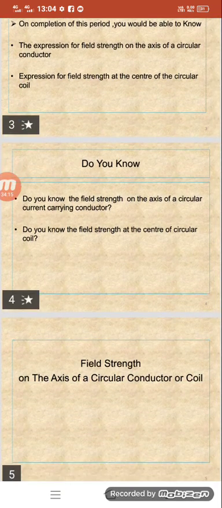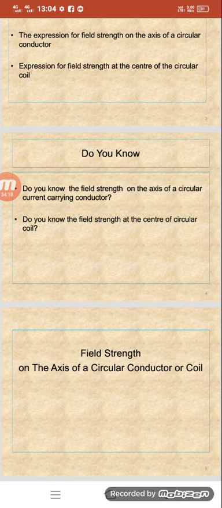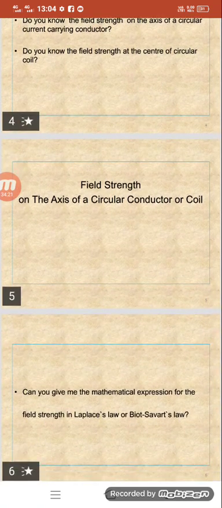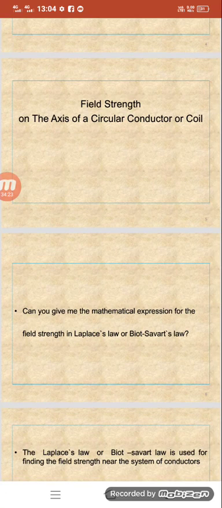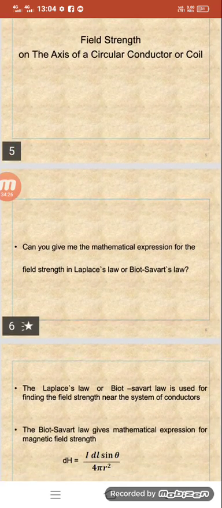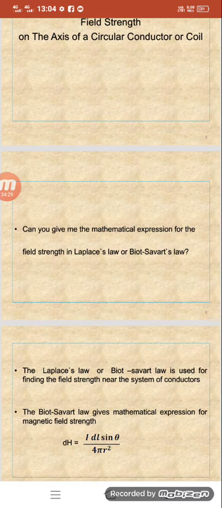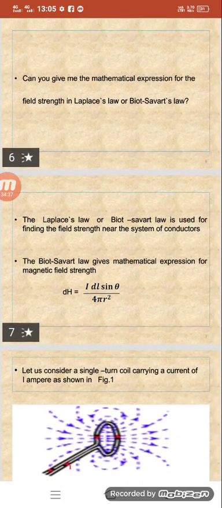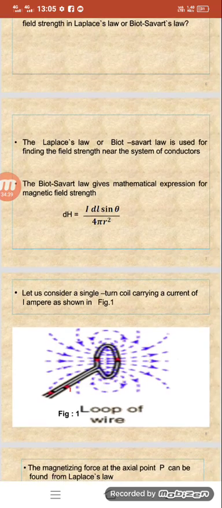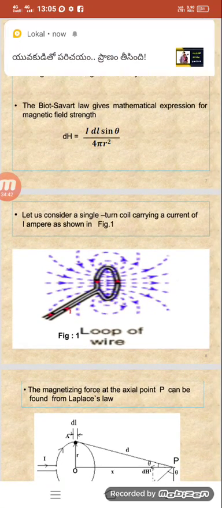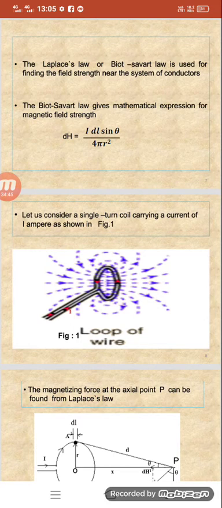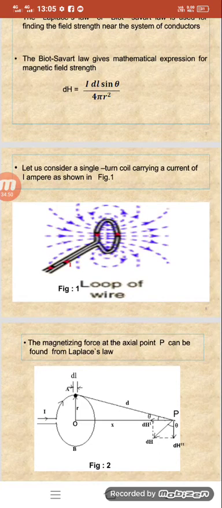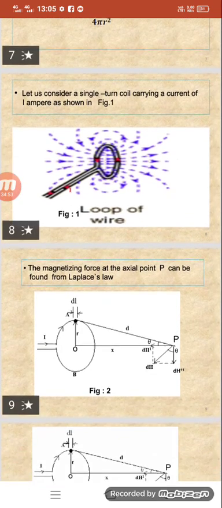Now we are going to discuss the field strength on the axis of a circular conductor or coil. Biot-Savart's law is used for finding the field strength near systems of conductors. Biot-Savart's law gives the expression dH = I dl sin theta / 4 pi r square. Let us consider a single turn coil carrying current. The magnetizing force at the axial point P can be found from Laplace's law.